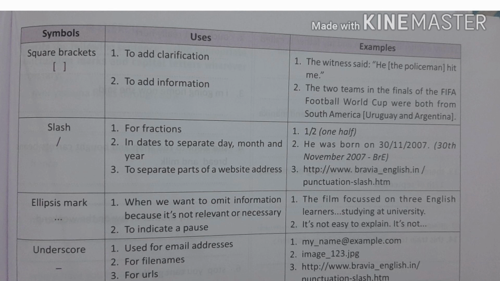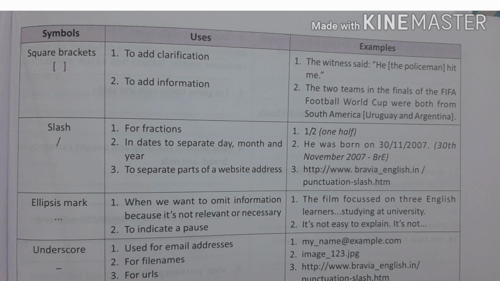Next is the ellipsis mark. Ellipsis marks are three dots. When we want to omit information because it's not relevant or necessary, then we use ellipsis marks. To indicate a pause, if we want to take a pause, then we also use ellipsis marks. For example, the film focuses on 3 English learners ... studying at university. The ... means an ellipsis mark and there is unimportant information.